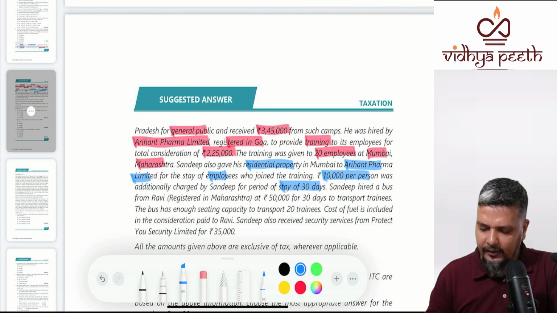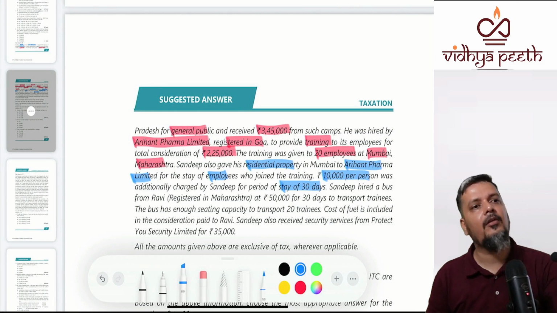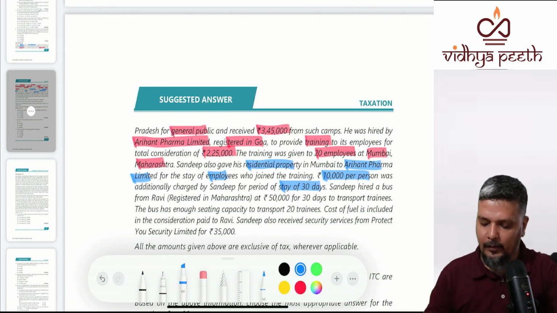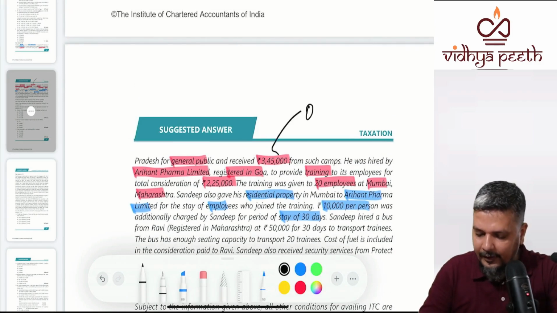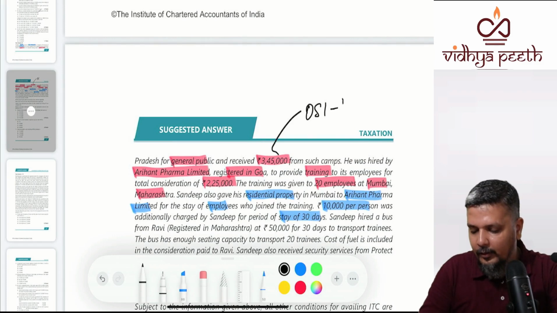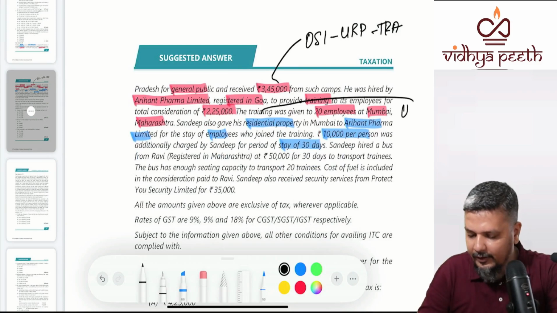Now, Sandeep hired a bus from Ravi. Till now, it was all outward supply. How many outward supplies were there? This was the first outward supply to an unregistered person, training services. This was the second outward supply to a registered person, training services.